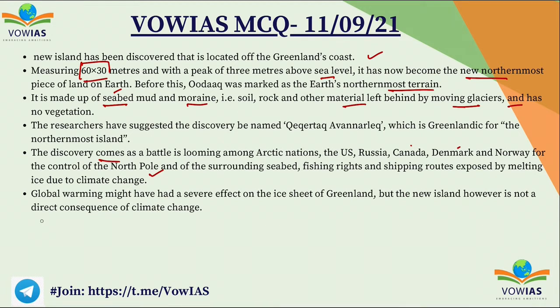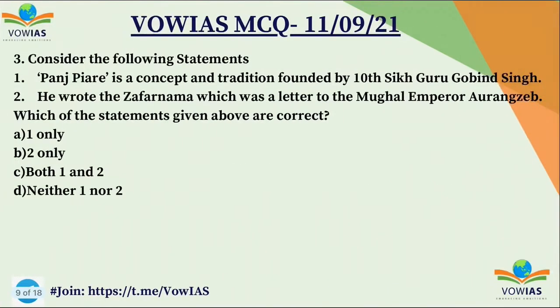So the countries are actually fighting for all the marine resources which exist in the Arctic. And global warming is going to have a severe impact in the surrounding countries like Greenland, US and other countries which are surrounding Arctic as well. Okay, but this new island which was found, it cannot be said that this is a direct consequence of climate change. Okay, now let's move on to the next question.